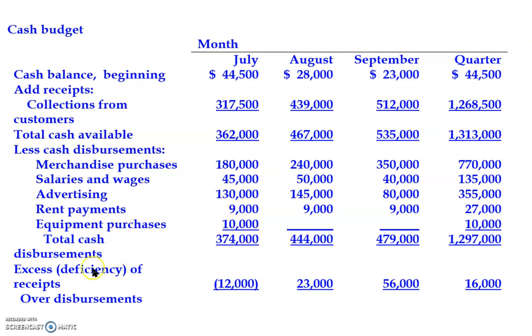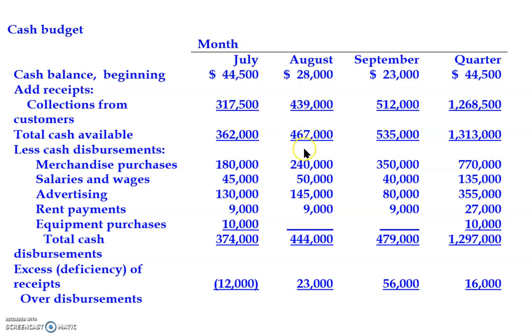So the third is this, excess or deficiency of receipts over disbursement. 12,000 is the difference between cash available and expected total cash disbursement. In bracket would mean they don't have enough. They are in deficit of 12,000. Okay.